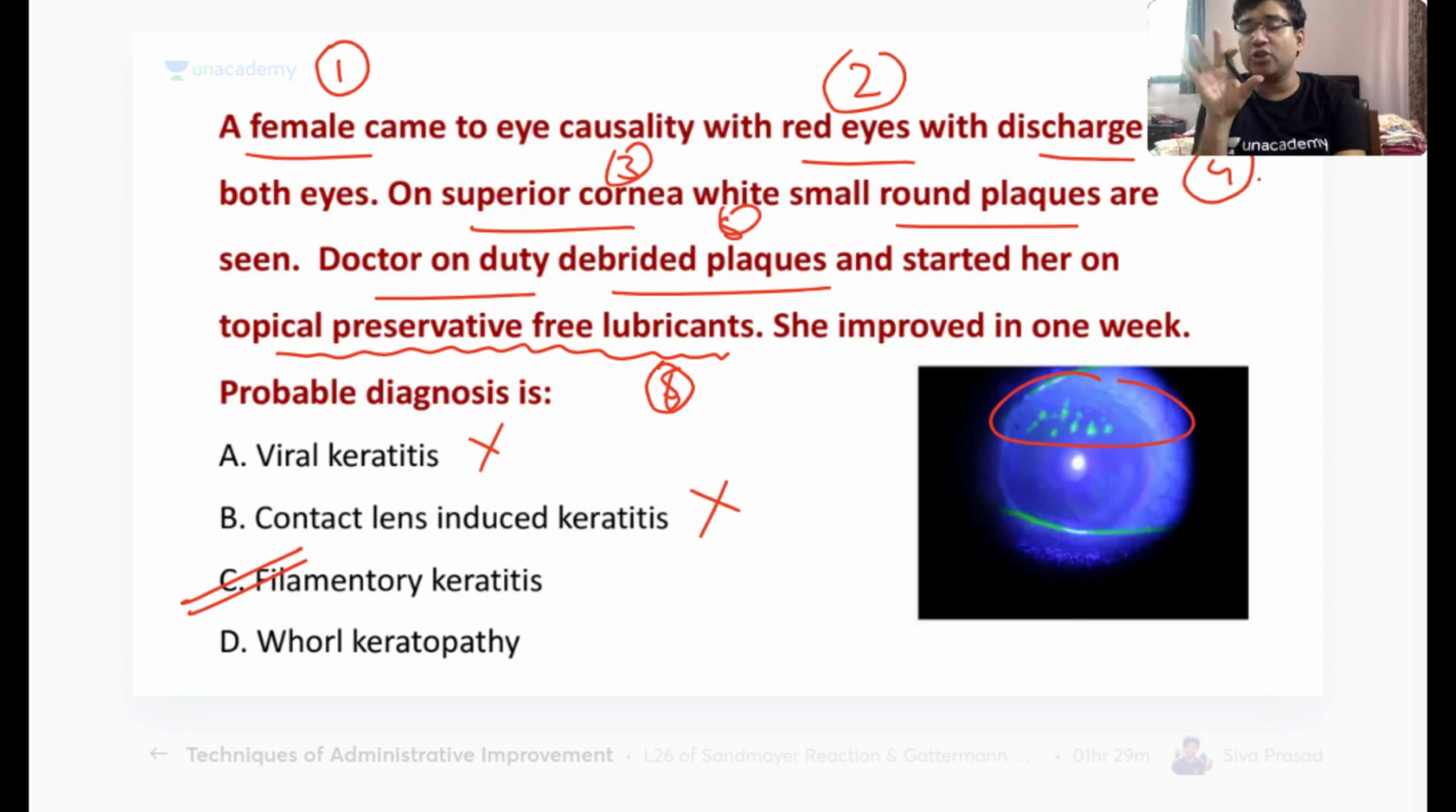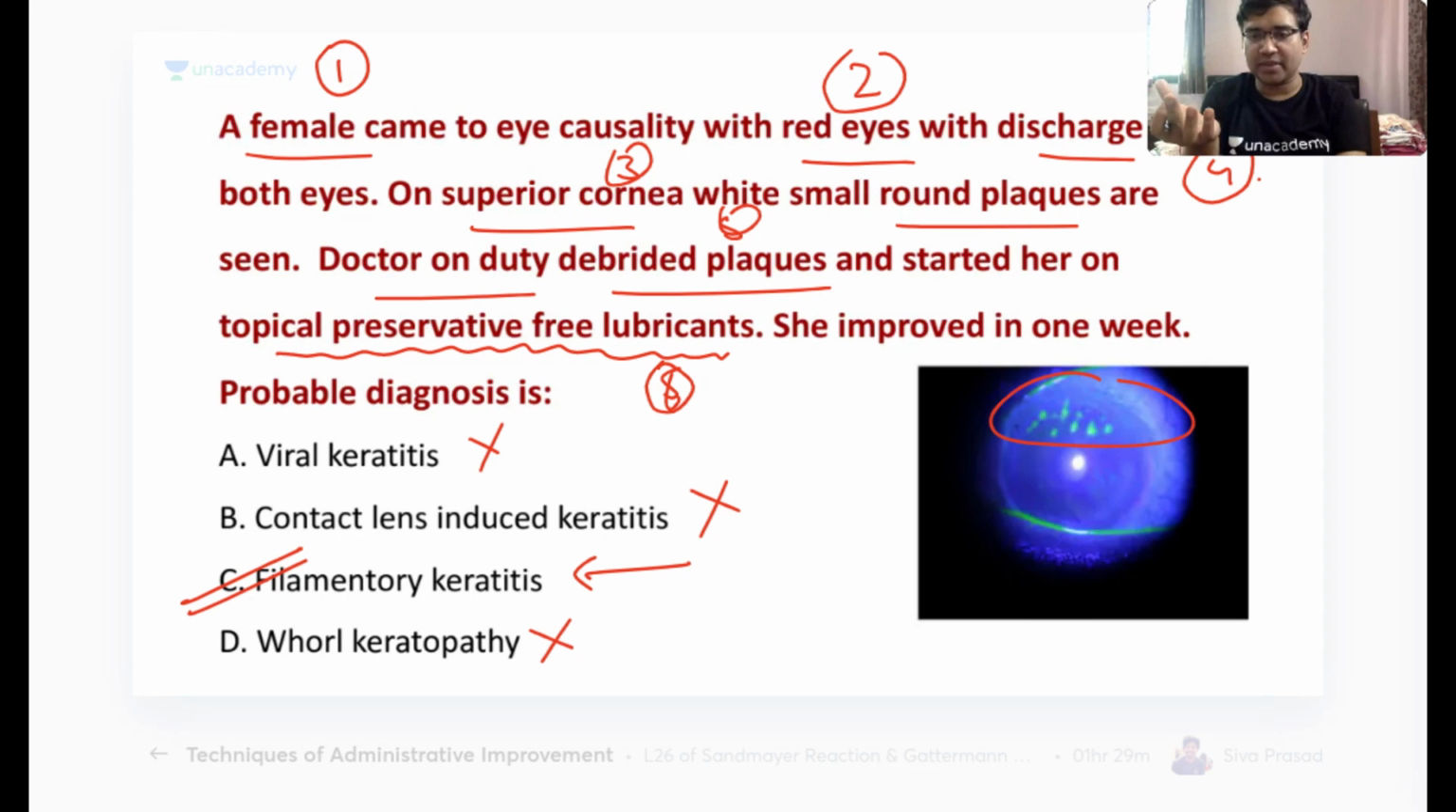You have to discontinue the contact lens and basically put the patch over the cornea for the re-healing of the entire epithelium. Only superior cornea defects will not be there. Are you getting my point? So contact lens induced keratitis is not the answer here. Whole keratopathy cannot happen. So the answer here is filamentary keratitis.